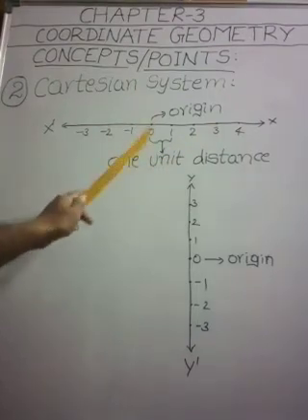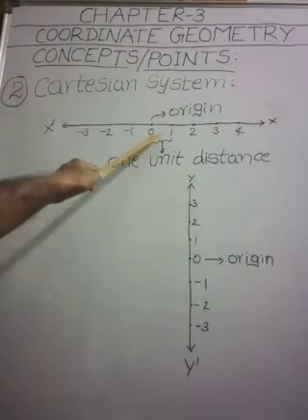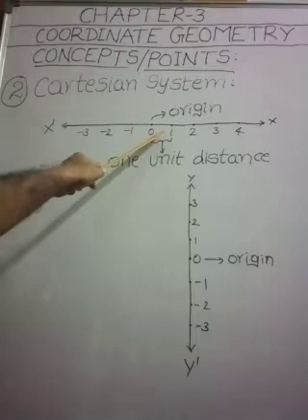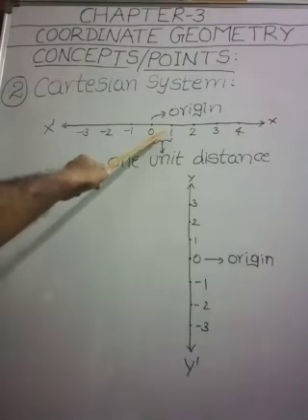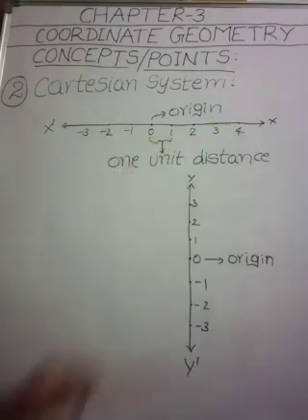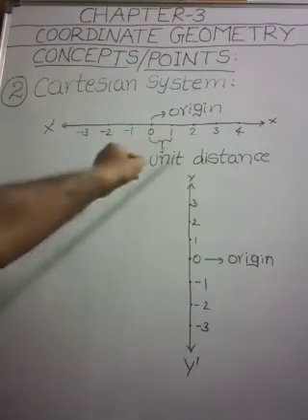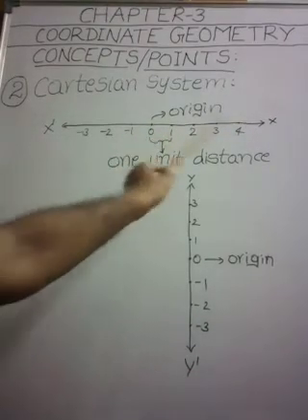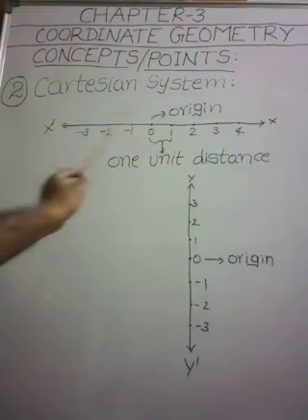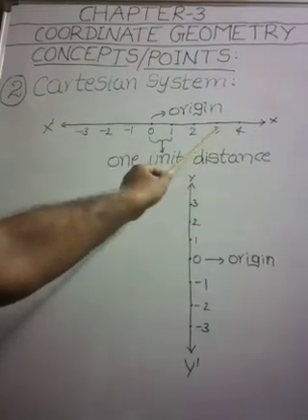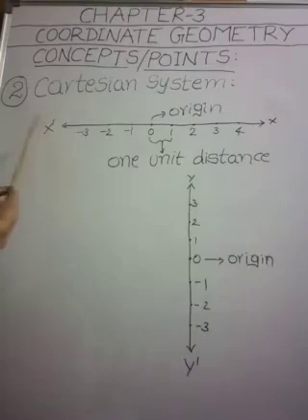On this number line, we have fixed this point. This is 0. From this point 0, we marked equal distances of 1 unit. We marked the points on the right side and on the left side. On the right side, we marked positive numbers. On the left side, we marked negative numbers.